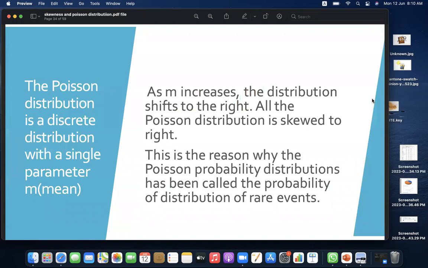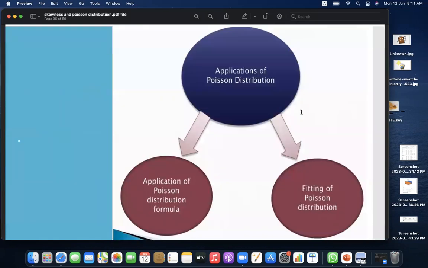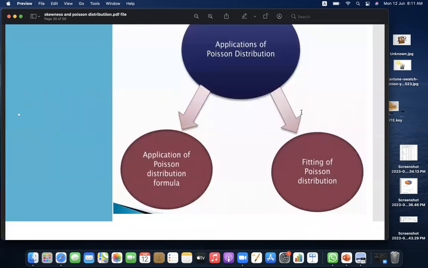The Poisson distribution is a discrete distribution with a single parameter, m, the mean. As m increases, the distribution shifts to the right. All Poisson distributions are skewed to the right. This is the reason why the Poisson probability distribution has been called the probability distribution of rare events. Application of Poisson distribution formula, and then the fitting of Poisson distribution will be seen.